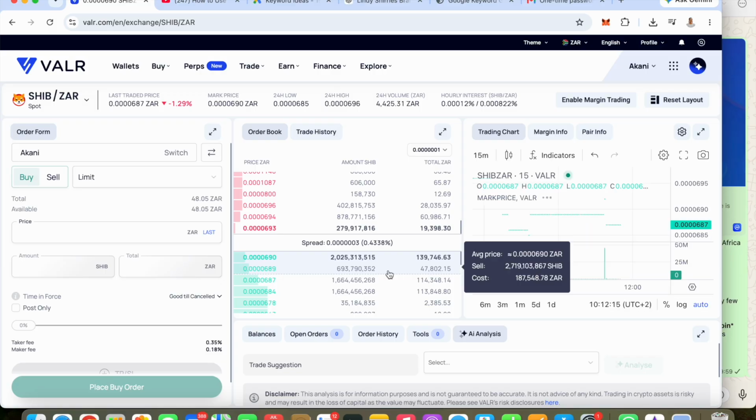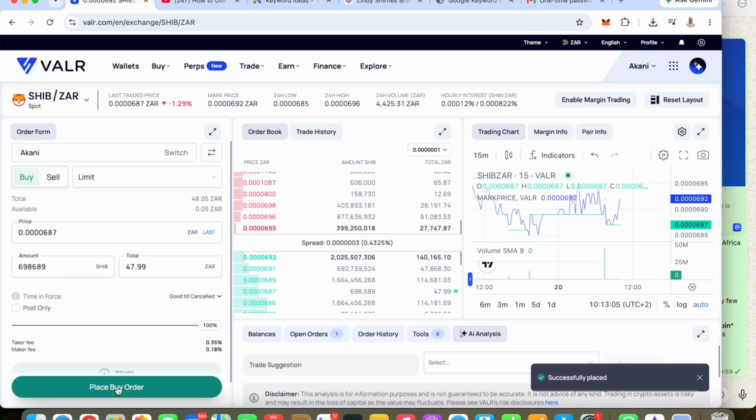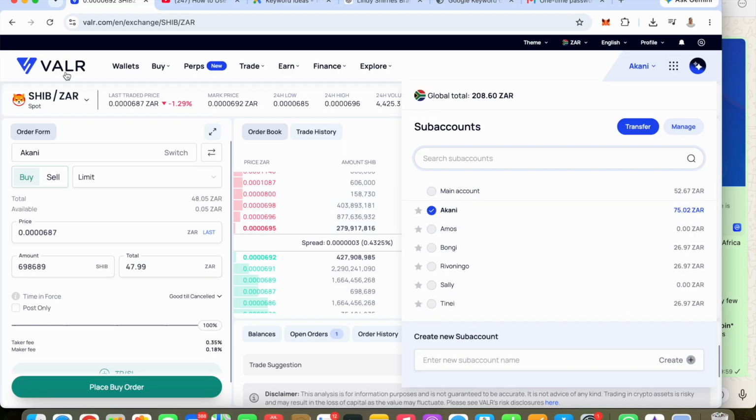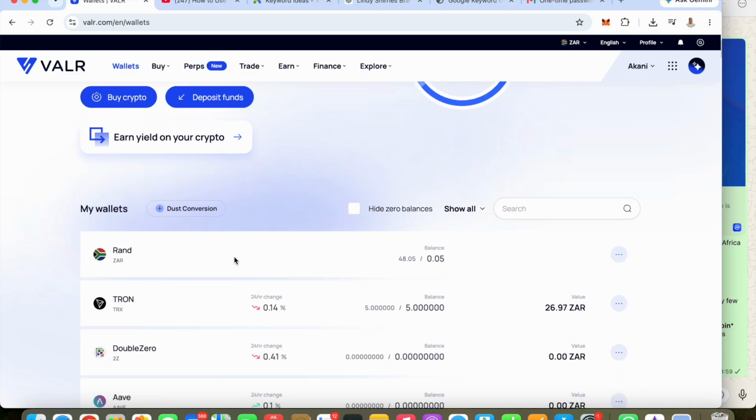You're not going to use this method. I'm just showing you for those of you who want to learn how to trade on this platform. So you enter your amount and you place an order, and it will process. It does take time. It did take time for me, but on other crypto exchanges, it usually doesn't take time. You place an order, as you can see, successfully placed. The order is under open orders and under Akani's sub account. When you go back to wallets, you will see that the money is no longer there. The balance is now 5 cents.